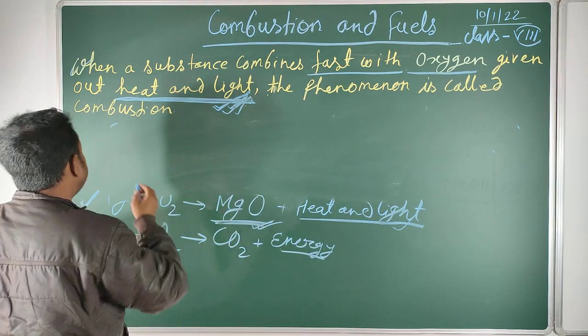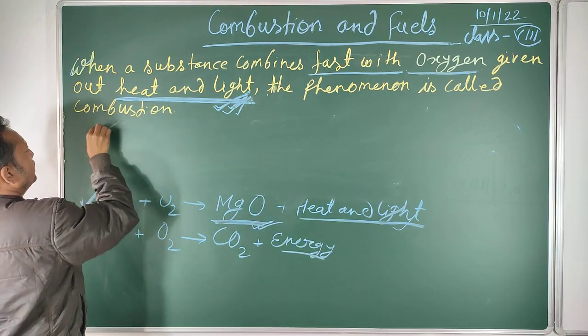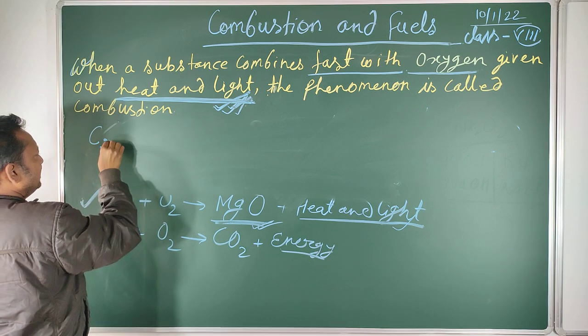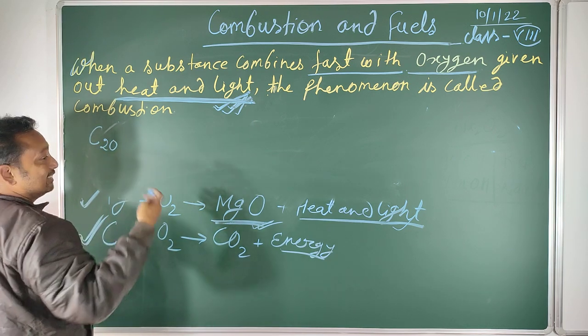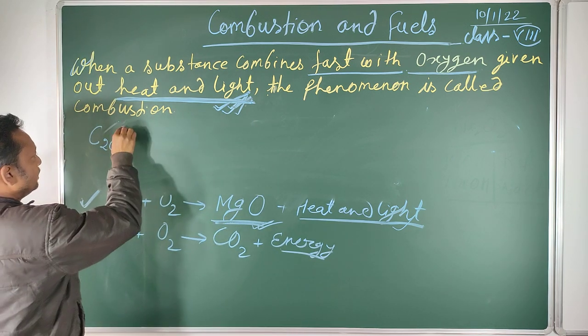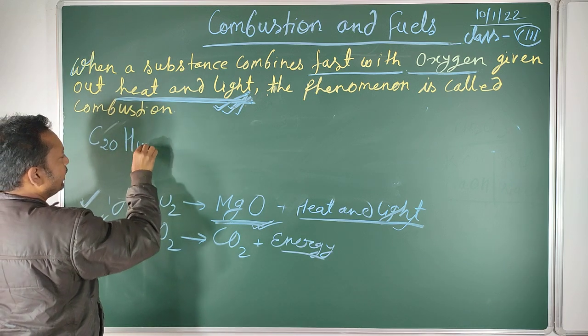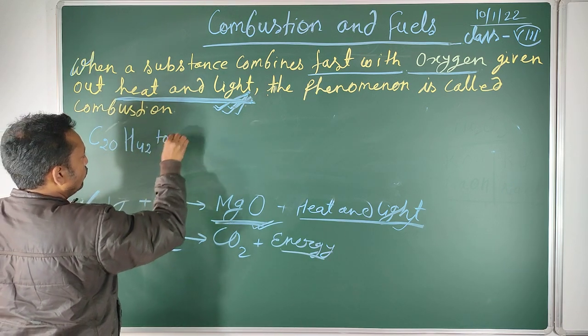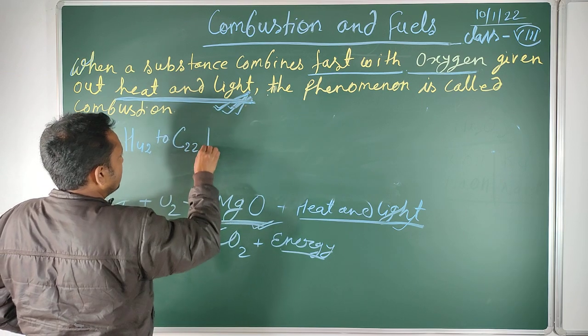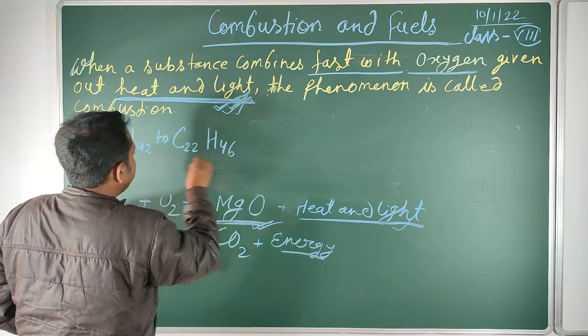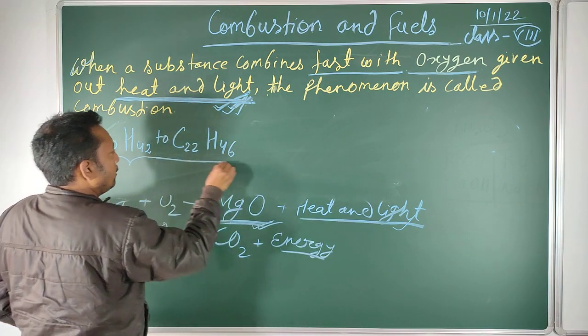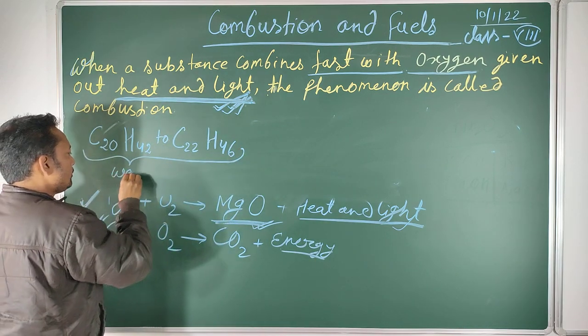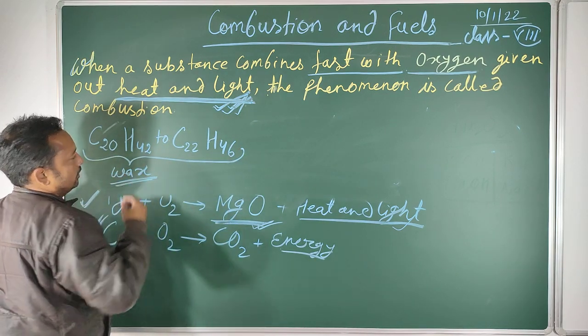So a candle is basically made of hydrocarbons with a higher number of carbons. It is a mixture of C20H42 to C20H46. It is known as paraffin wax, which is used in candles.